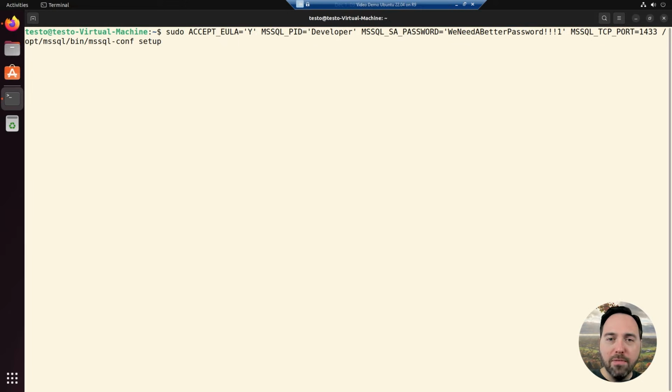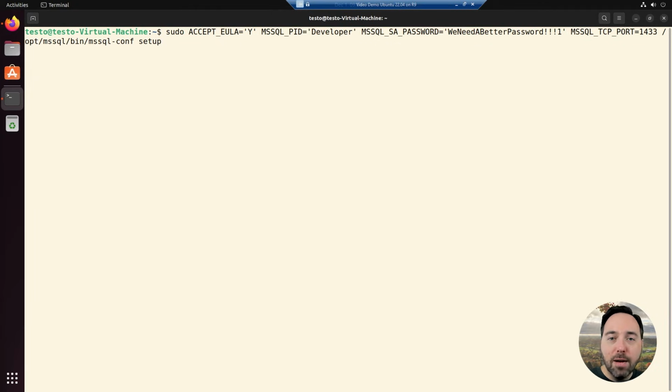The third environment variable sets our SA password. The SA account is SQL Server's super user account. Every SQL Server instance has one of these by default, though you can disable it. But at the start, it's the only account we'll have to access this SQL Server instance, so hold off on that until you've set up other accounts.